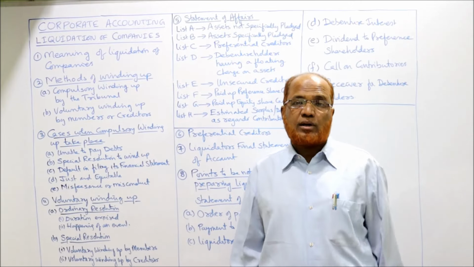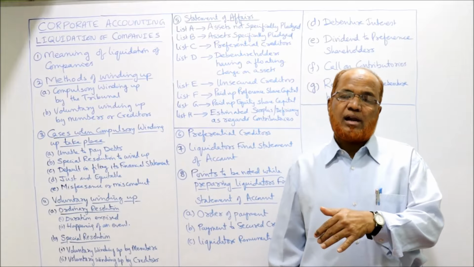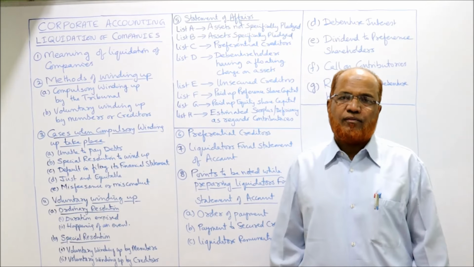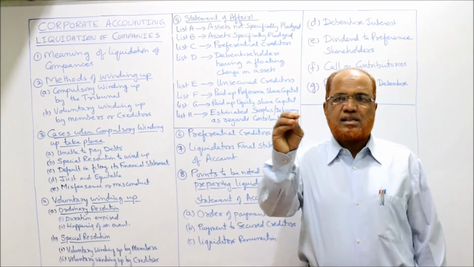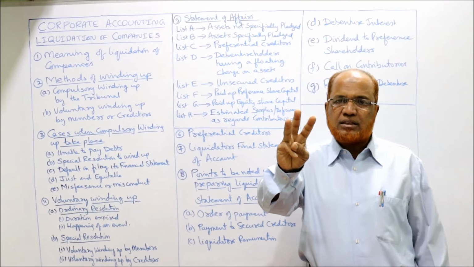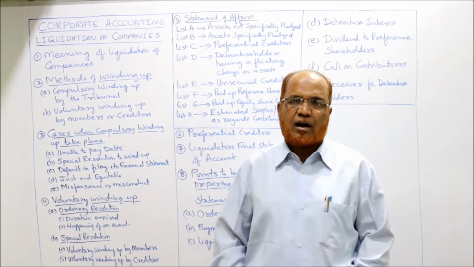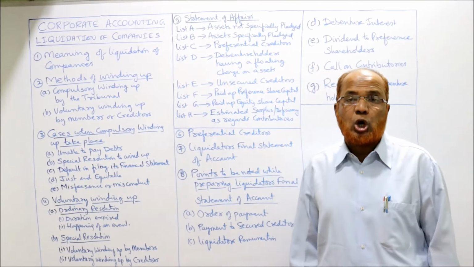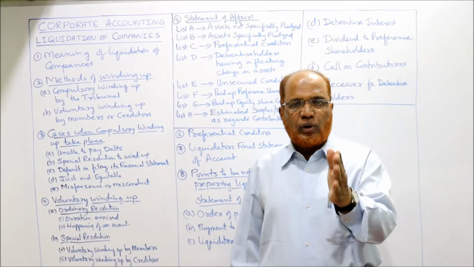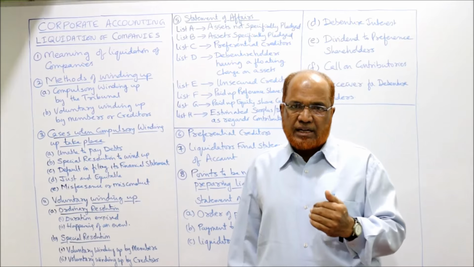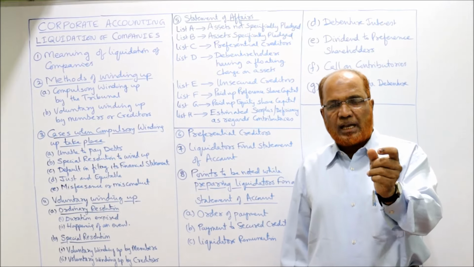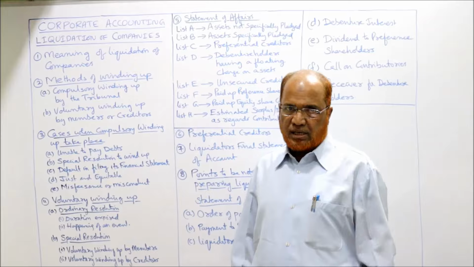अगर पार्टली सिक्योर्ड क्रेडिटर्स है, बैंक को पे करना 8 लाख रुपीस और सिक्योरिटी सोल्ड हुआ 5 lakh rupees. In that case, what will we do? The security is realized for 5 lakh. Bank has taken 5 lakh rupees. The remaining 3 lakh rupees which we have to pay to the bank will be taken under unsecured creditors. These two cases may arise. For fully secured, the liquidator will get surplus. For partly secured, the liquidator has to transfer the remaining amount to unsecured creditors.